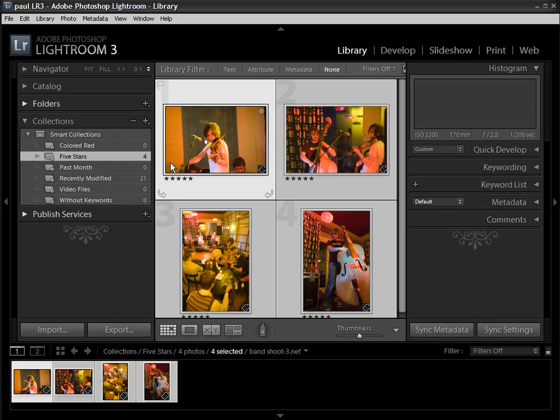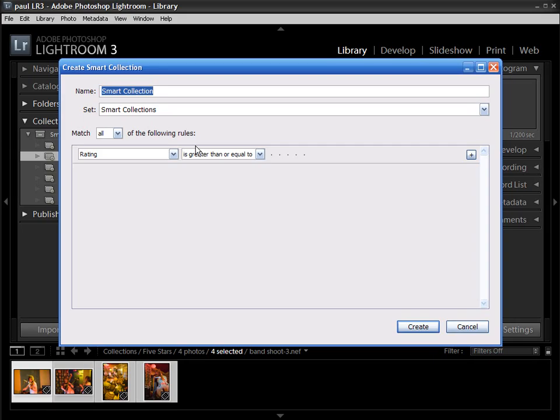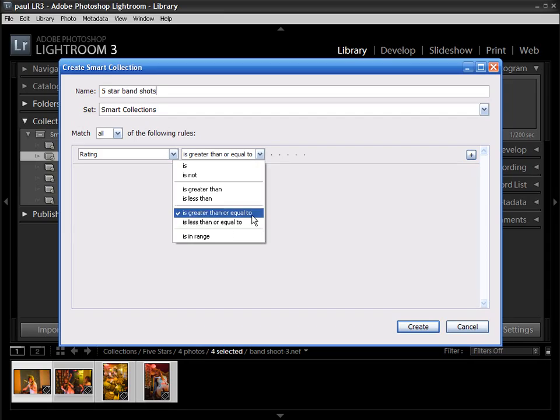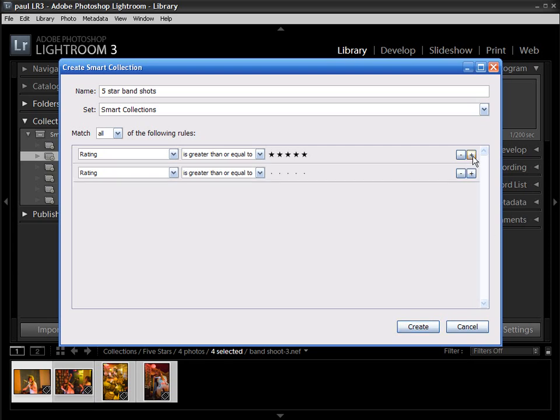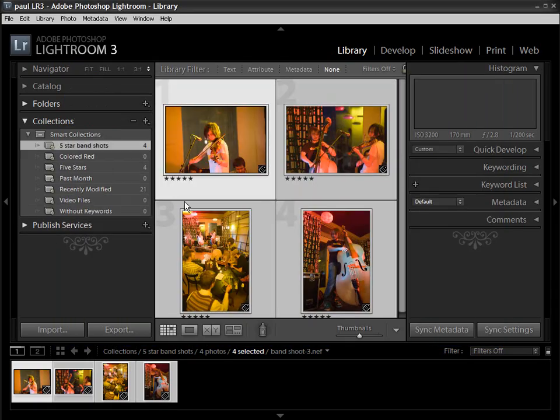And if I wanted to create my own smart collection, all I'd need to do is just click on the plus symbol there, go down to create smart collection, and I'll call this one 5-star band shots. We can assign some rules to the smart collection. So first off, we got our rating. So we need our rating to be greater than or equal to 5 stars. Okay, and then we want to add a second criteria, and in this criteria I want the keyword contains all, we'll put in there band. Just click on the create button, and that's going to create a 5-star band shot.